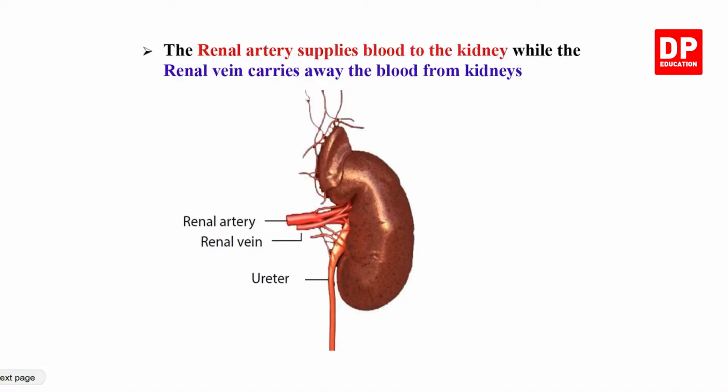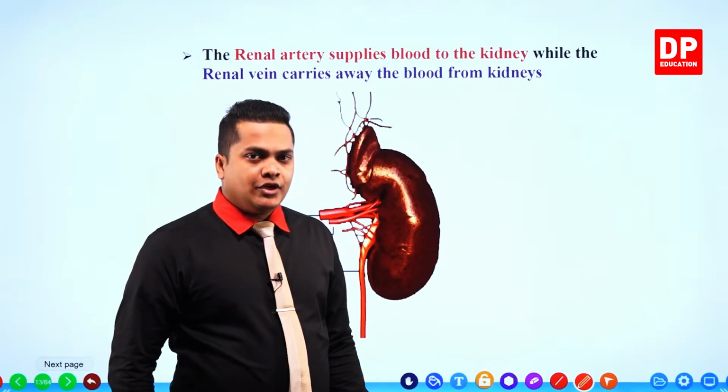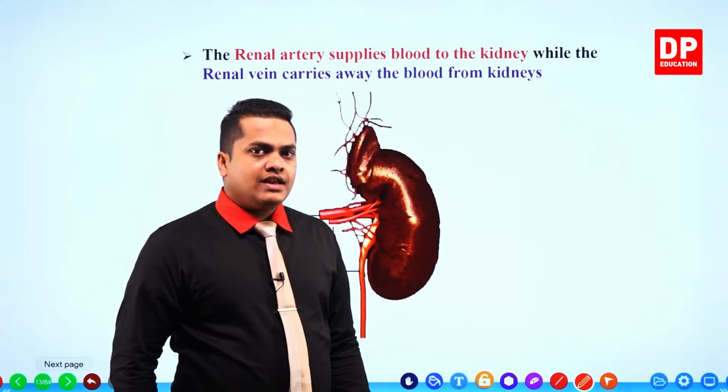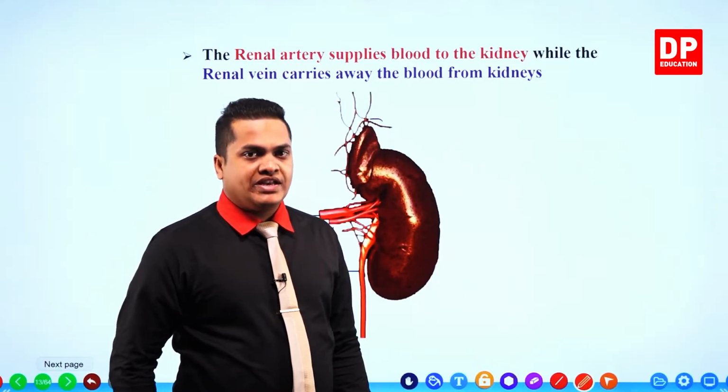So the renal artery supplies blood to the kidney while the renal vein carries away the blood from the kidneys. We discussed this earlier. I explained that the renal artery provides blood into the kidney while the renal veins carry blood away from the 2 kidneys.